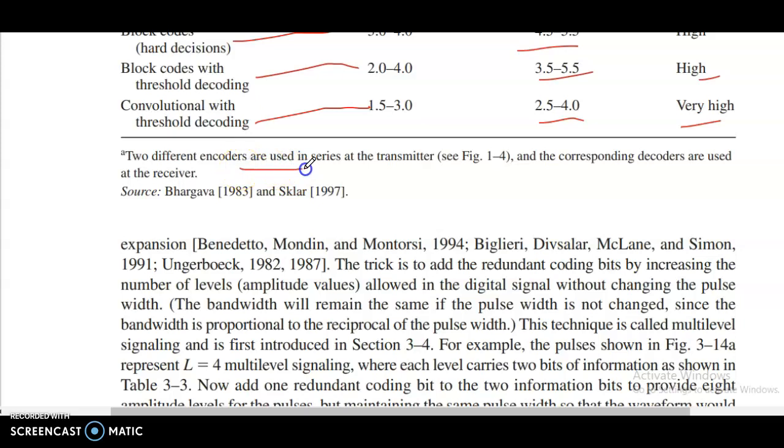Two different encoders are used in series at the transmitter. See figure 1.4, and the corresponding decoders are used at the receiver.